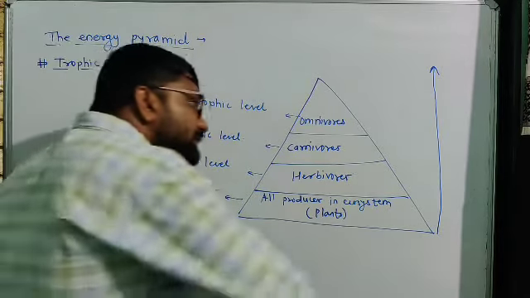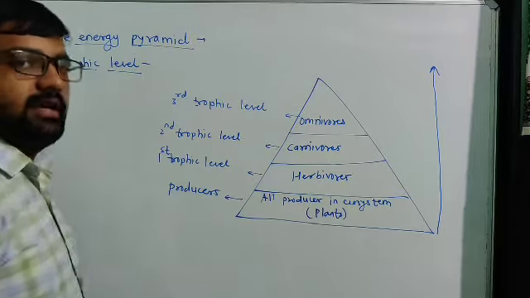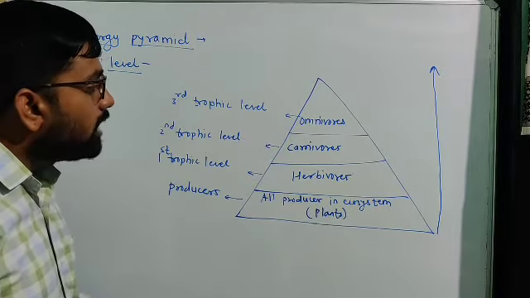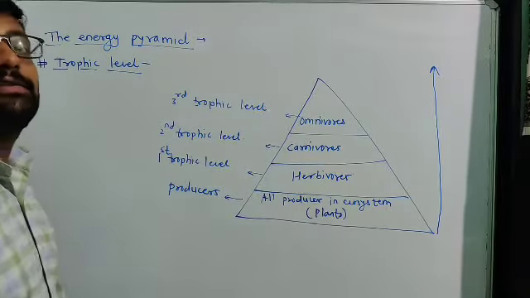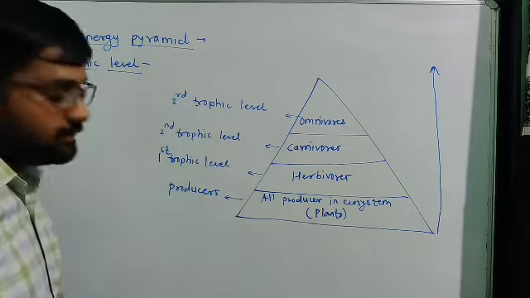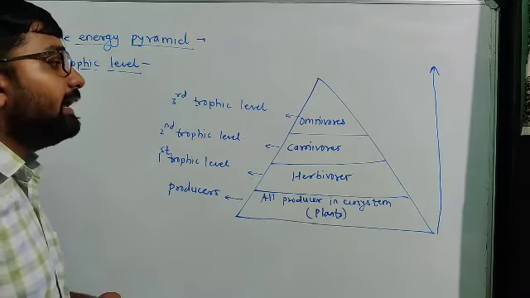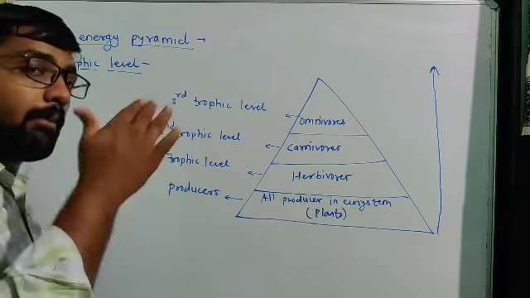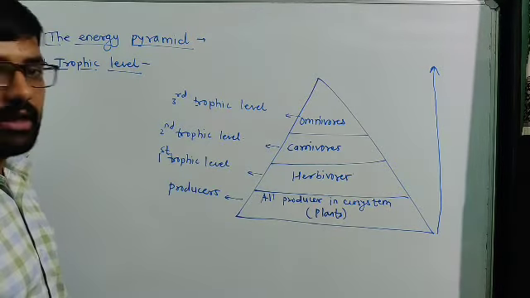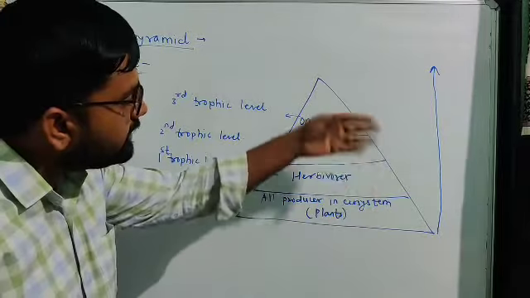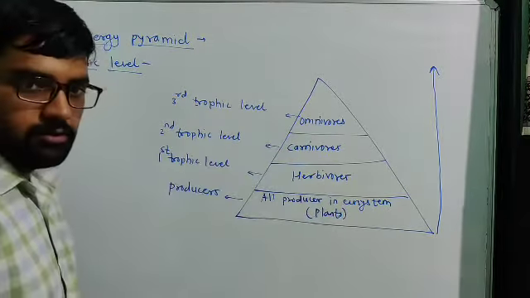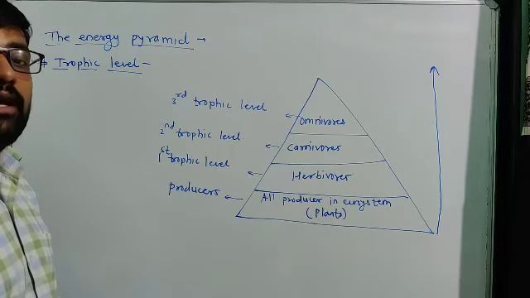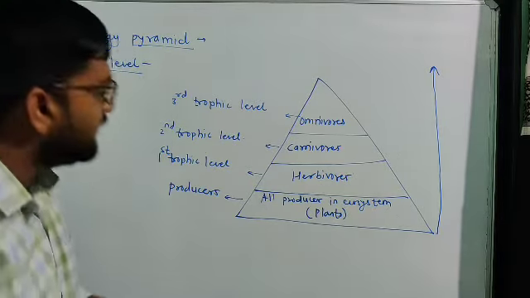But when energy is transferred from plants up to the apex consumer, the amount of energy decreases. Not all the energy passes directly to the apex level of consumer; a reduction of energy takes place there.